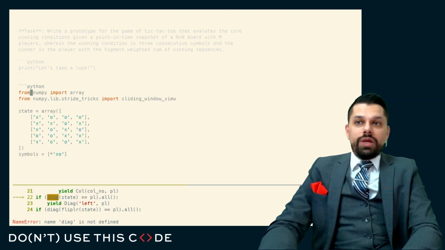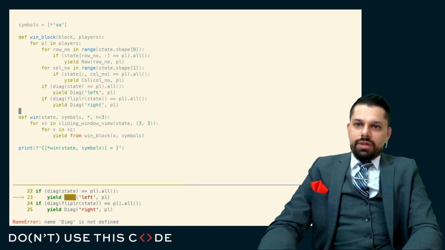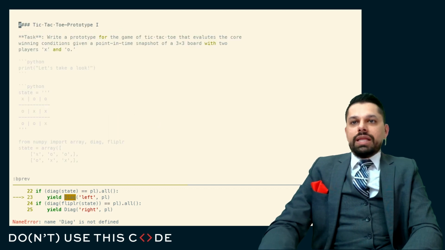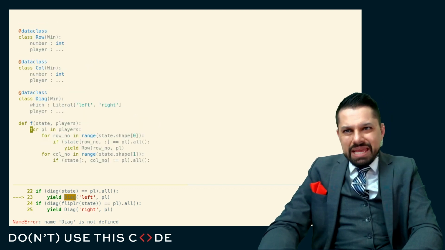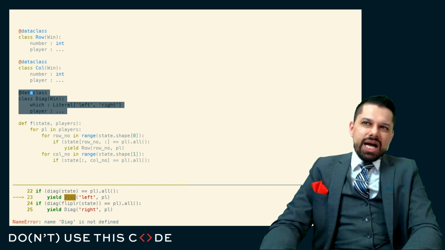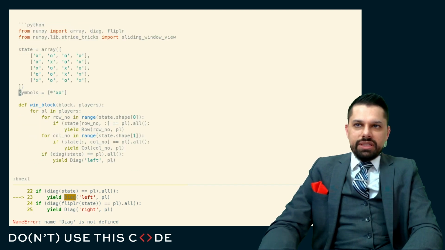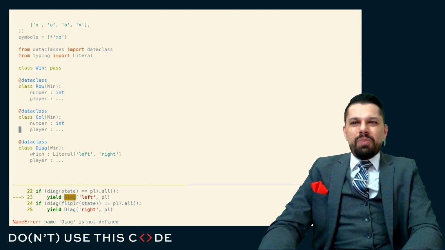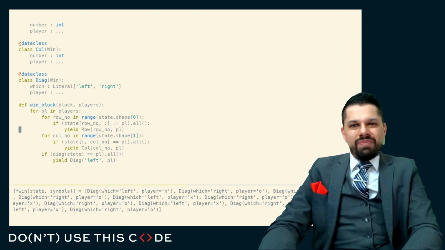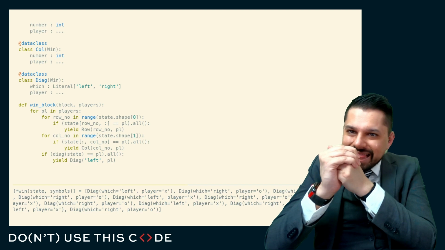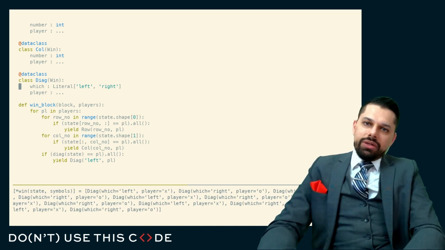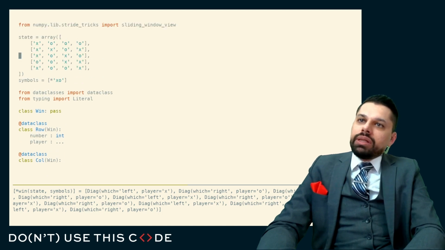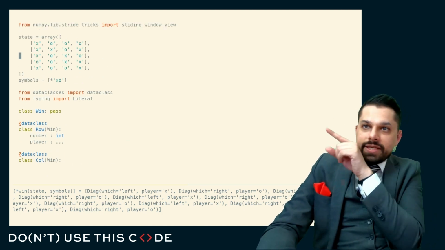Of course, we need a couple of imports here, diag and fliplr. And I believe we need our classes from before. And this is where maybe it's the case that some of the work that I did previously is less useful because it now requires that I bring a lot of stuff over. I bring all of this mechanism. But I think this actually worked. It says that the left diagonal has a player X. Yep, that's right. And then it says that there was one on the row.